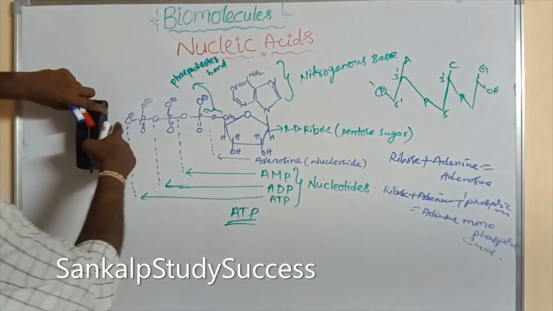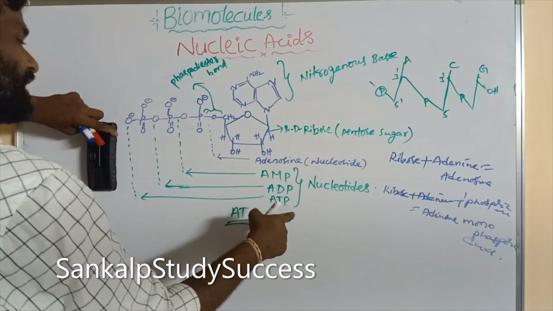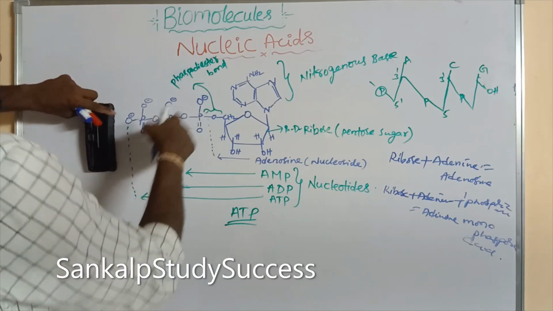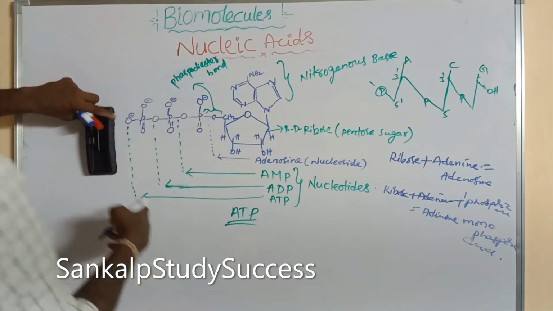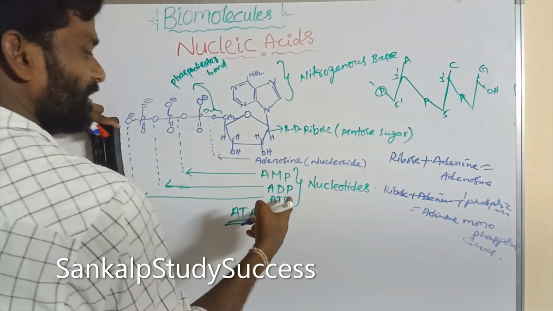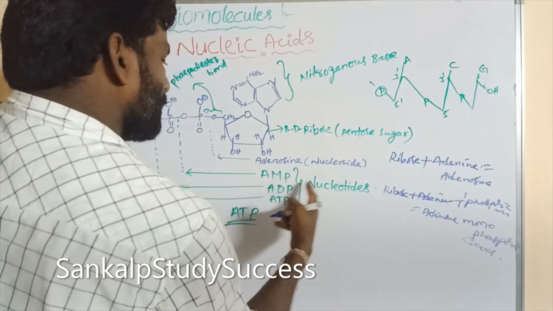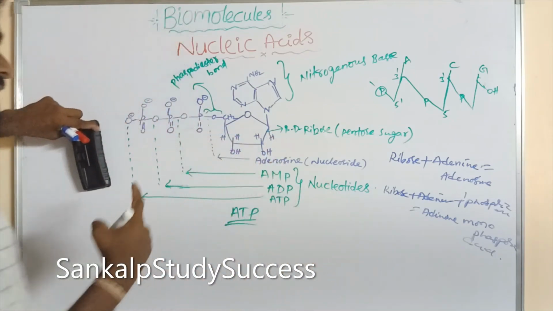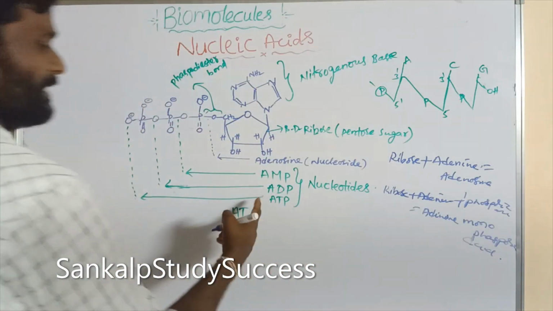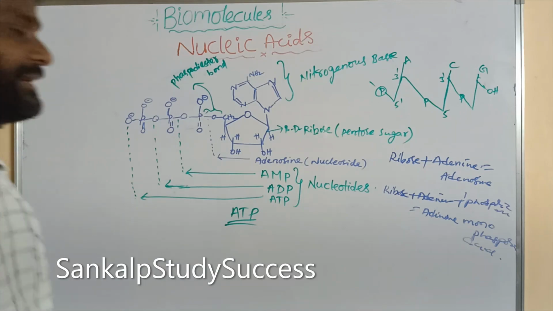And later up to this structure, this is said to be ATP. It contains 3 phosphoric acid subunits. So adenosine monophosphoric acid, diphosphoric acid, triphosphoric acid, ATP.